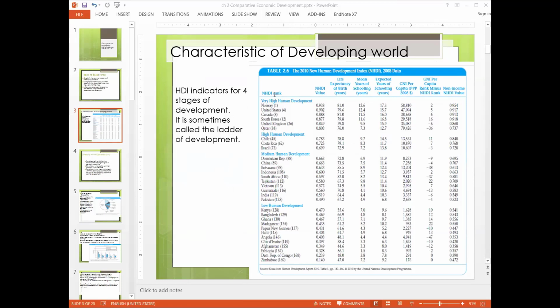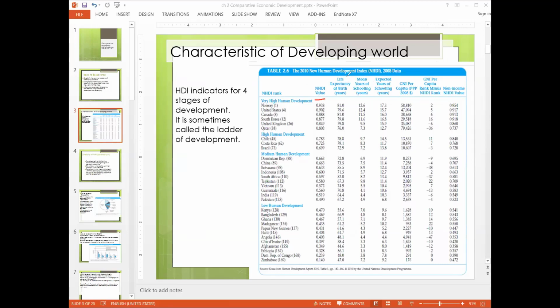So it is a new HDI value, and HDI is based upon the life expectancy value, mean years of schooling, expected years of schooling, GNI per capita, and GNI per capita rank value, and non-income HDI value. So for the calculation of NHDI, the new Human Development Index, these indicators are used.